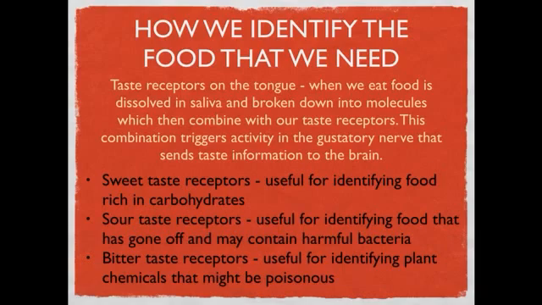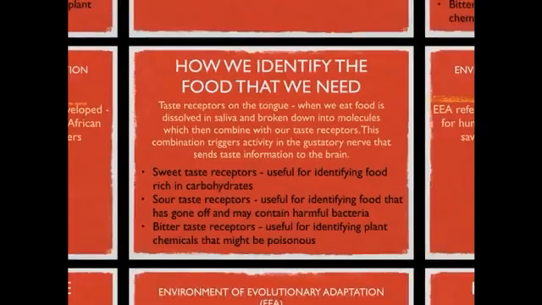Quite simply, those early humans that didn't have these taste receptors and weren't able to tell if food had gone off and might contain harmful bacteria or might be poisonous, they'd die off. The ones that did have such taste receptors, they would survive, they'd mate, their offspring would have these taste receptors, and so on and so on. So that's why we have these taste receptors today. So that was the first thing.